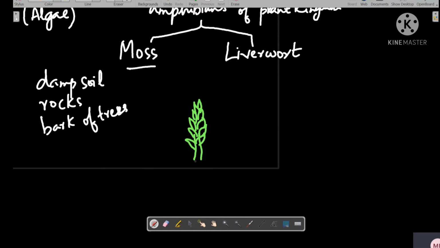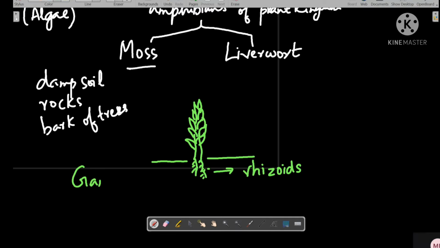And they also have root-like structures to fix them to the soil or the substratum. These root-like structures are called rhizoids. The plant body is called the gametophyte. It is called the gametophyte because they bear the sex organs that produce the gametes.